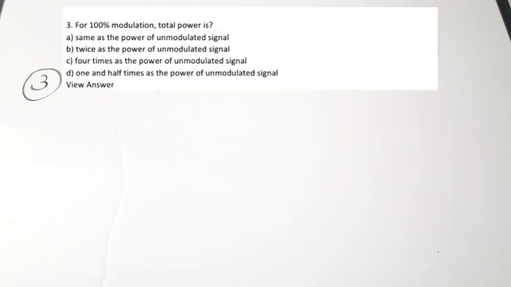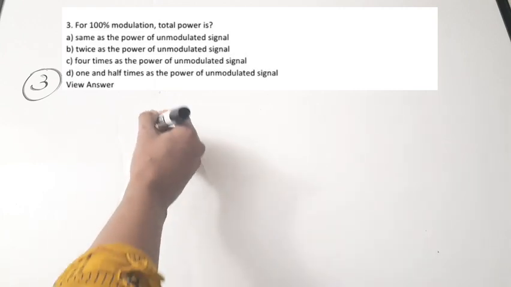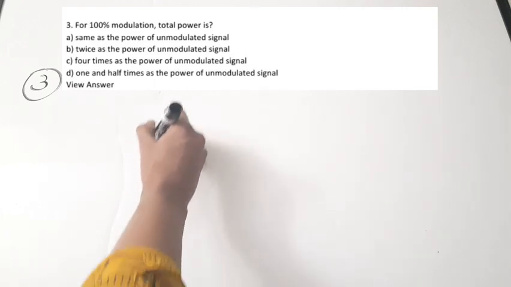For 100% modulation, total power is dash. Same as the power of unmodulated signal, twice the power of unmodulated signal, 4 times the power of unmodulated signal, 1.5 times the power of unmodulated signal. Okay. So the relation you have to use here is the total power equation.